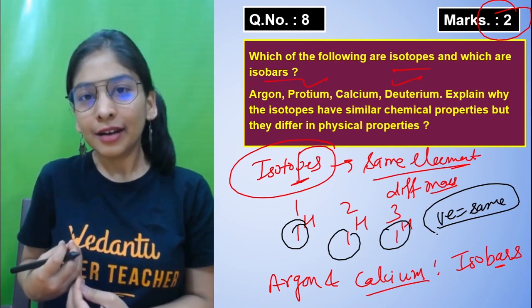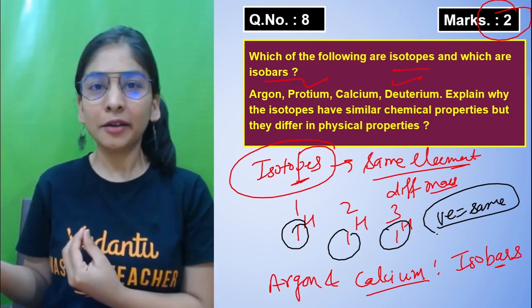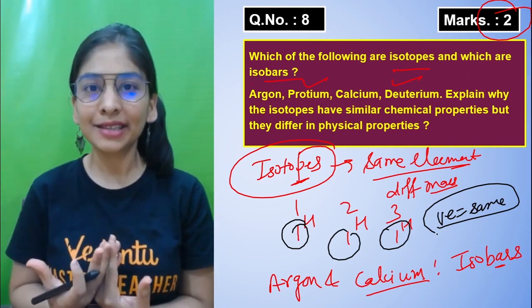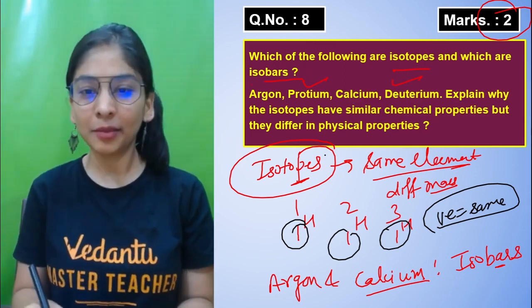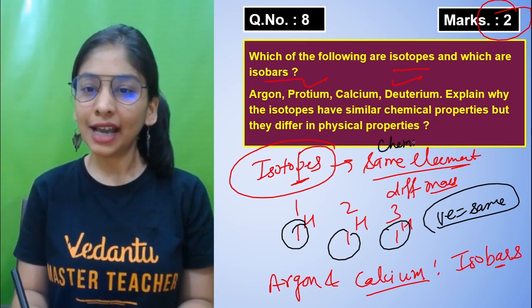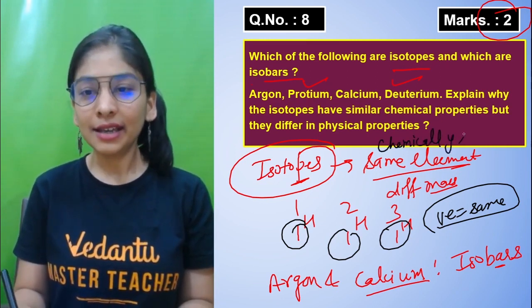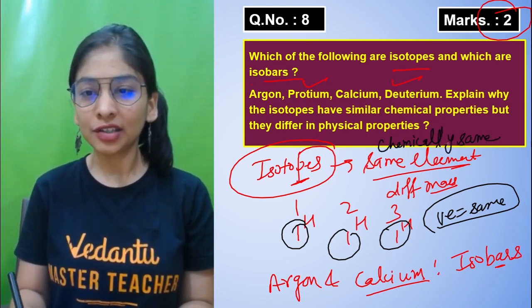If they are combining, reacting with another element in the same way, their valency will be the same, and that means their compound formation and their reactivity will be the same. So chemically they are going to react in the same way. Chemically, the same kind of reaction they'll show.